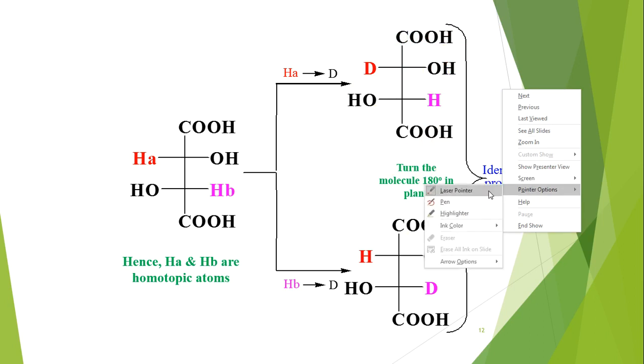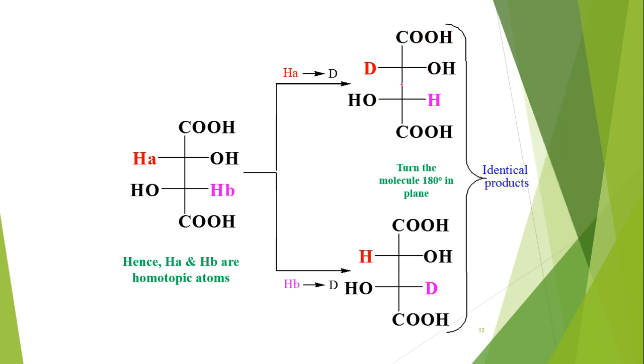See, this is the axis, and by this axis if you rotate this molecule by 180 degrees in the plane of paper, then this deuterium will go to this side and this hydrogen comes to this side, and this carboxyl goes here and this goes upside, and this OH here and this OH here.